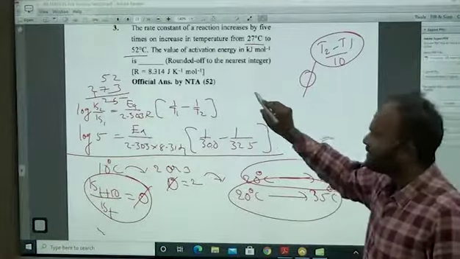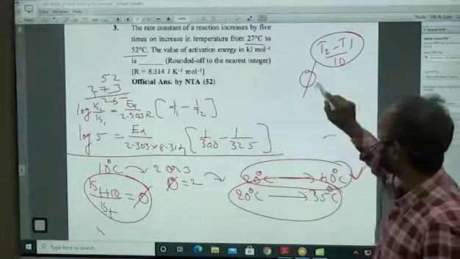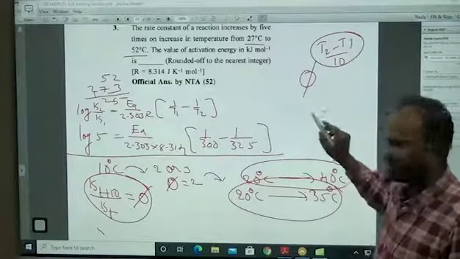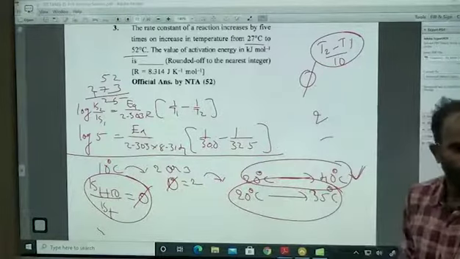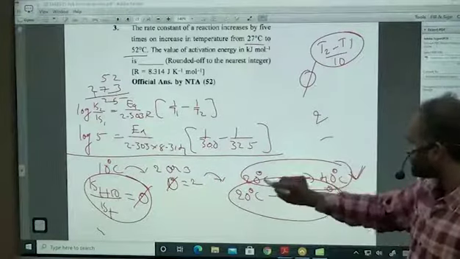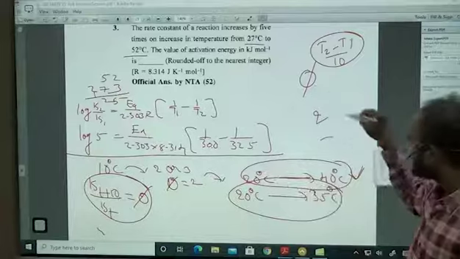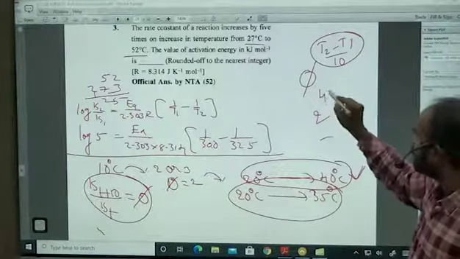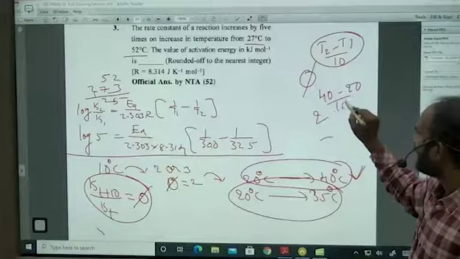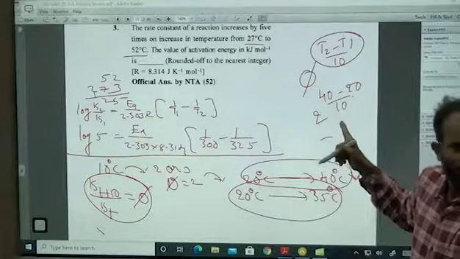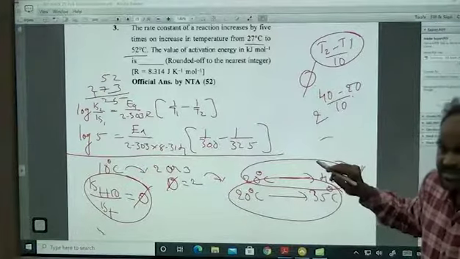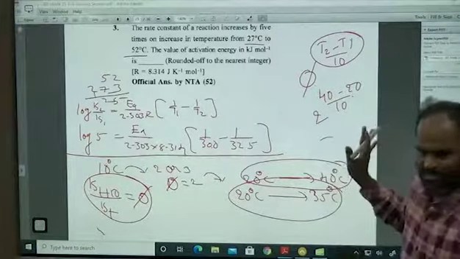That is, the rate constant is increased by 2 power (T2 minus T1) divided by 10. Phi is how much? 2. I am substituting this because you know this answer. 40 minus 20 divided by 10, how much? 2 squared, that is 4. You got the answer, na?